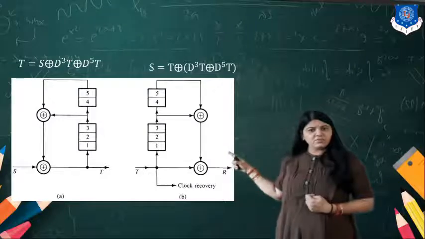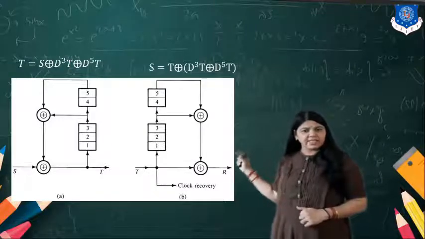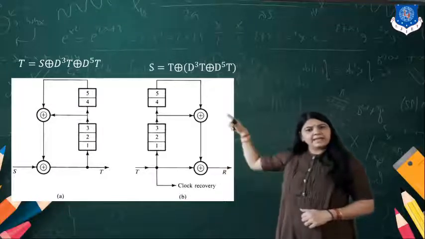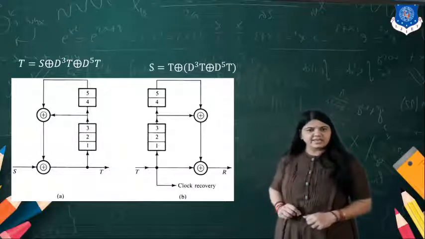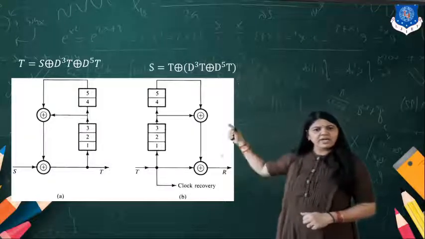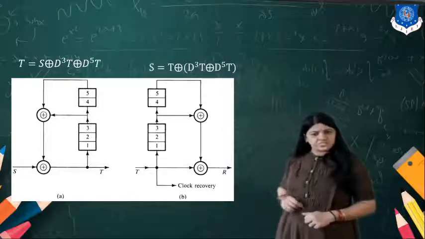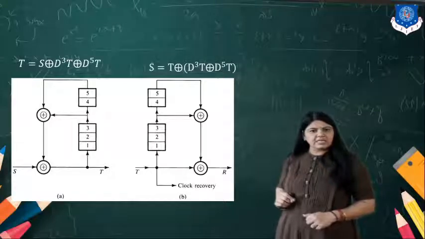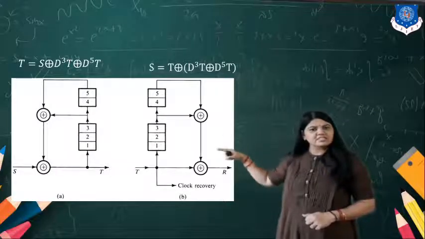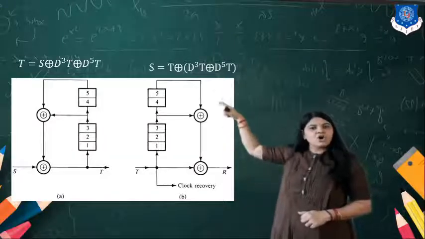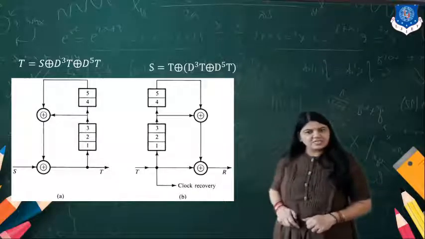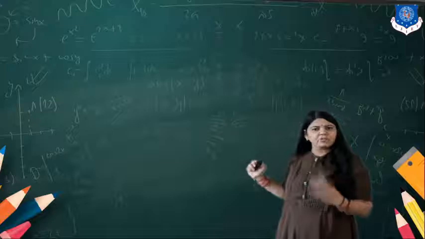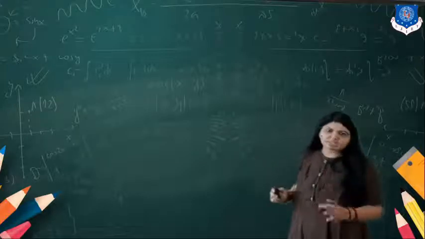When you want to recover this at the receiving end, I receive T, and again 5-bit shift registers are connected, and the two XOR gates give me the received bit. So my S value is T XOR the first one, that is T cubed, XOR T raised to 5 T. This way, according to the number of bits, you can design the scrambler.